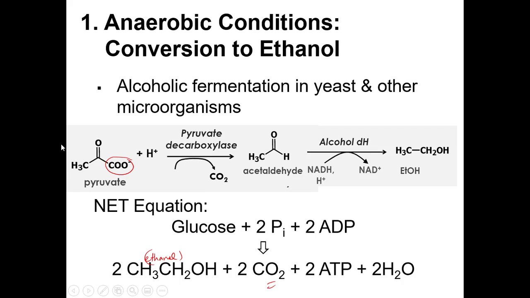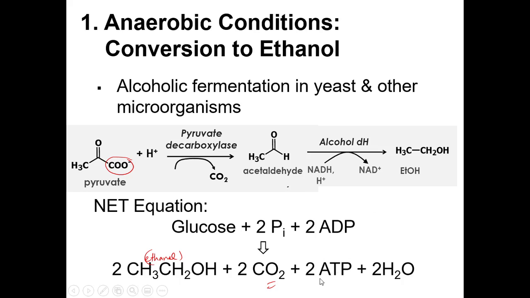So, take note then that after the glycolysis, dalawang pyruvate ang meron tayo. So, essentially, dodoble lang to. So, 2 pyruvate, dito, gagamit ka ng NADH. So, ibig sabihin, yung NADH na na-form mo, 2 NADH na na-form mo dun sa step number 6, reaction number 6, ay magagamit lang dito sa ating alcoholic fermentation.